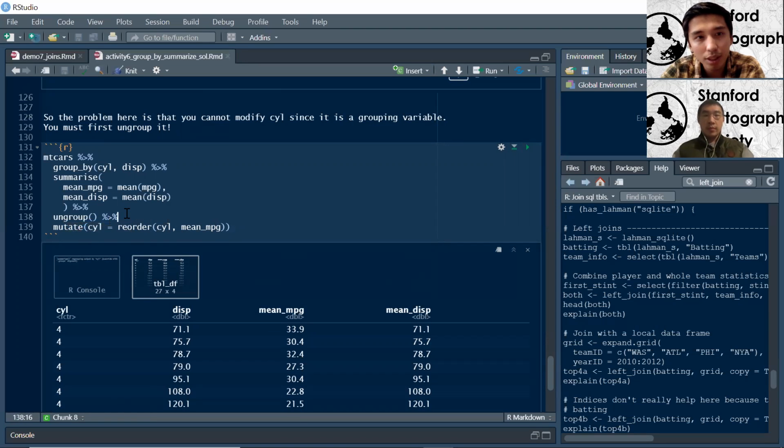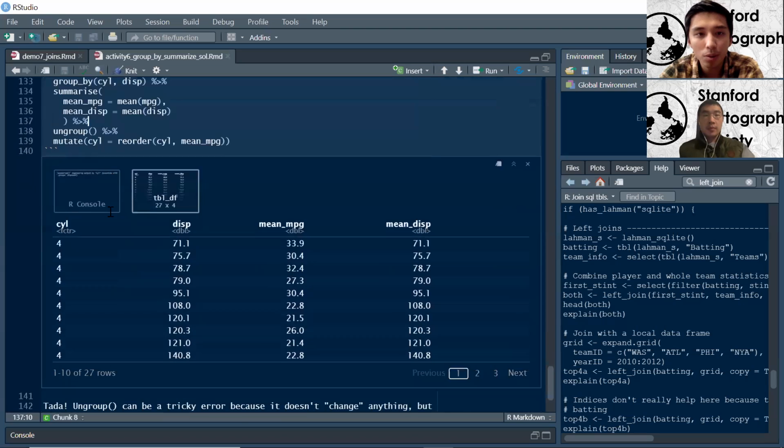This was less pragmatic, but more because we wanted to highlight a concept: when you do a group by, you typically want to ungroup it if you plan to use it in the future. If you try to do further calculations, it will still abide by this group by, and it's very easy to forget. It's hard to figure out why your code's not working if you're several hundred lines in and you forgot that you didn't ungroup something that happened way up higher. So that's just something we wanted to mention.